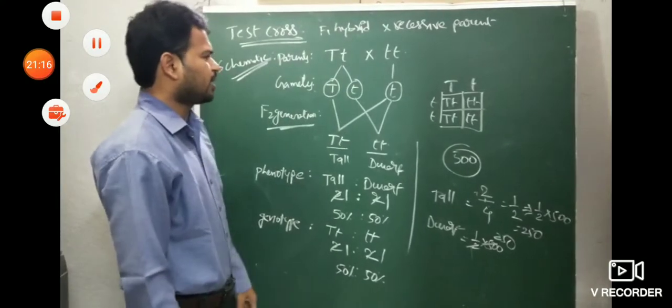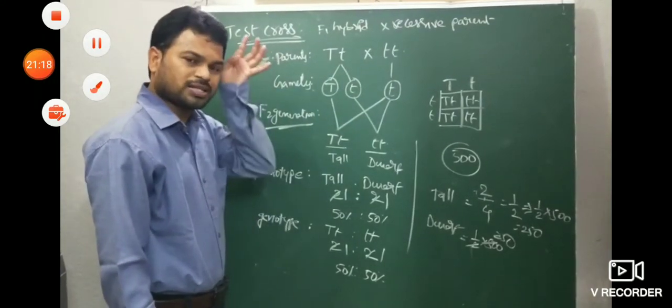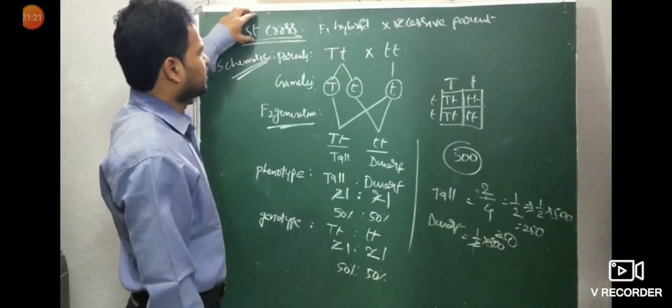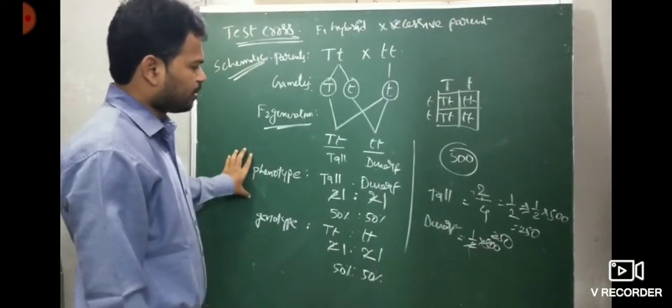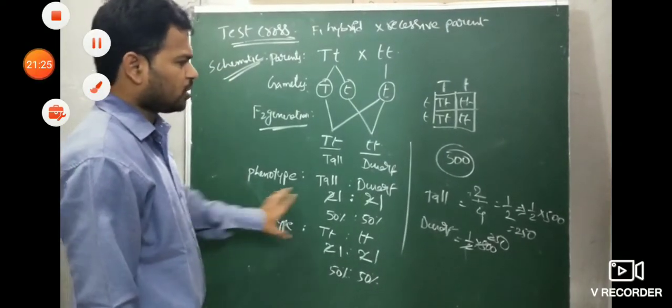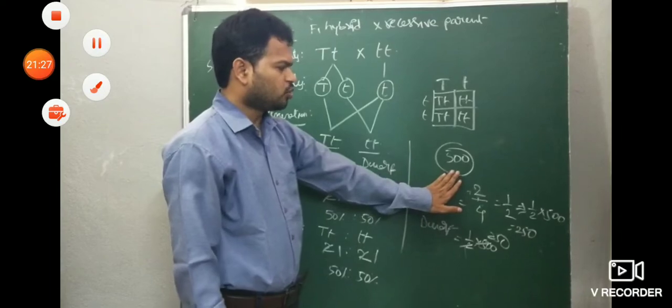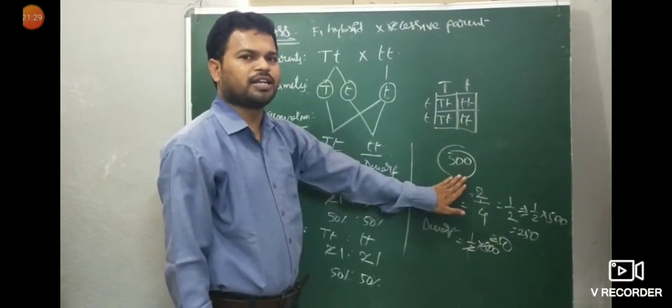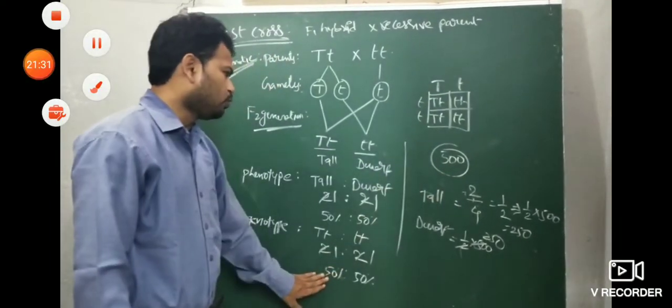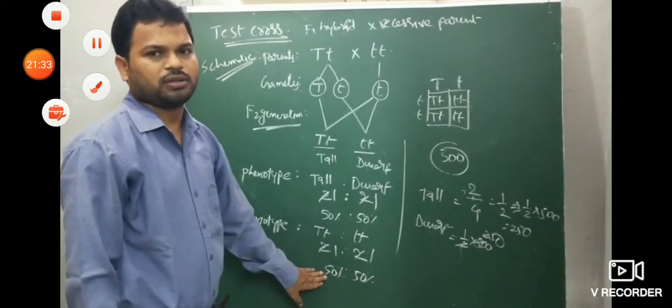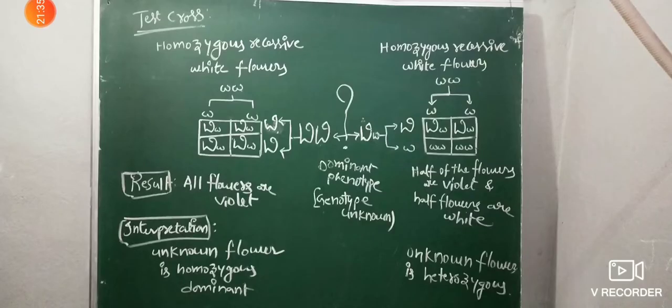This is the schematic representation. If they ask a 3-mark question, define the test cross and write the schematic representation, you have to follow this. These other things no need to write; they are only for understanding and for CET. Only up to this point you have to follow. See, this is the test cross function that I mentioned.